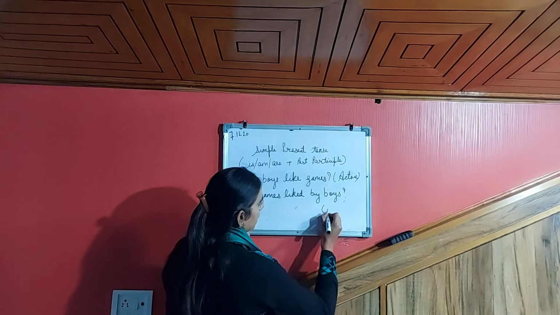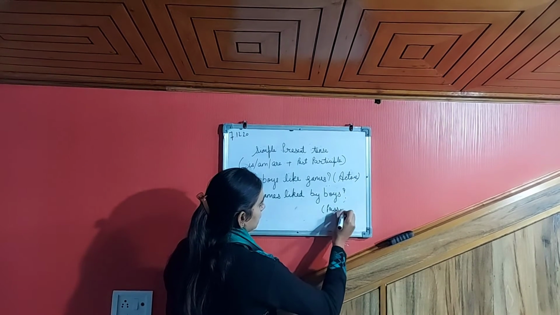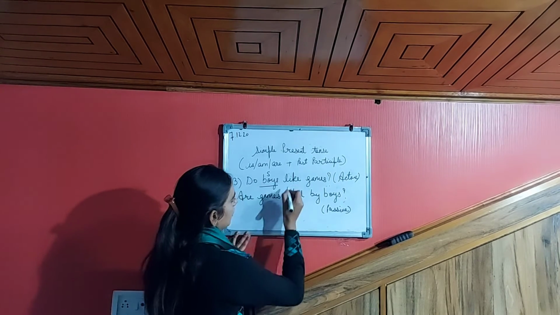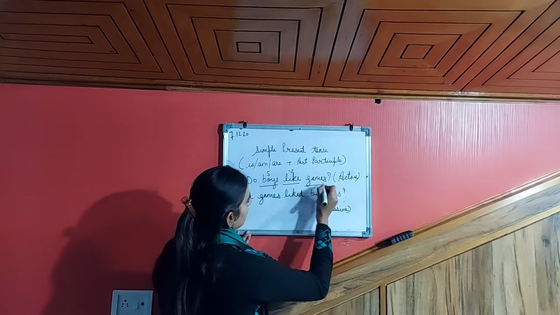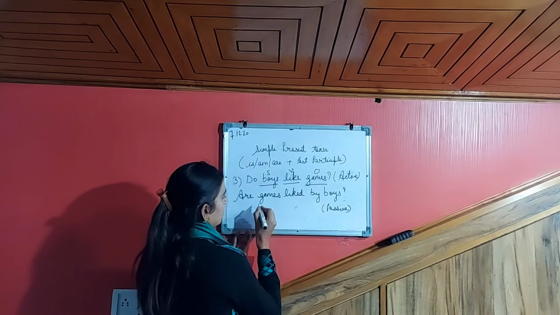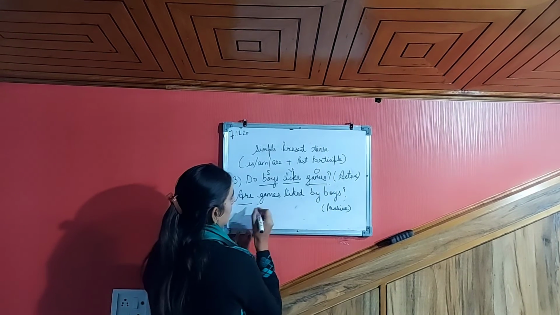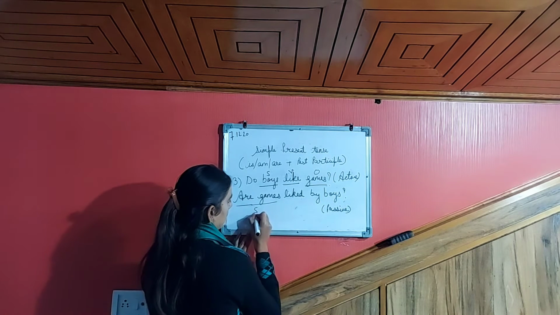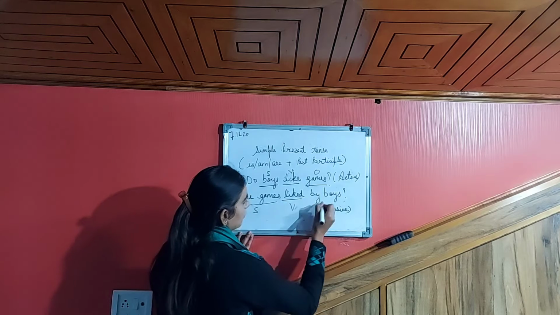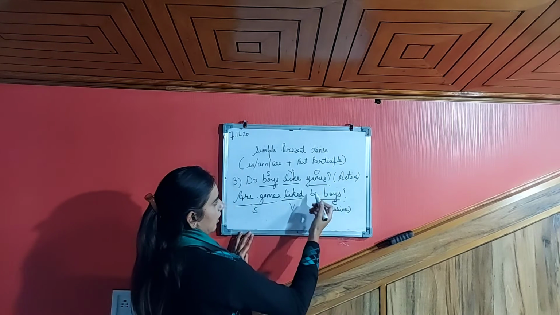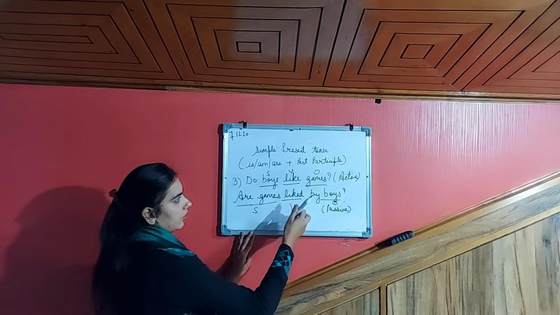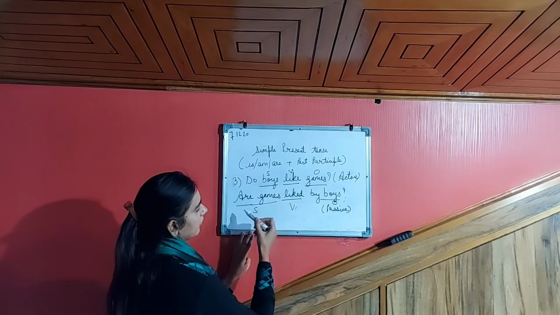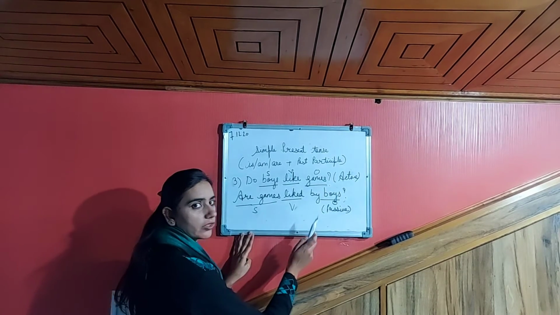This is in passive form. Boys here is subject, like is verb, games is object. So now here comes are games as subject, liked as verb, and boys as object. So these are the simple present tense sentences in the form of active voice and passive voice.